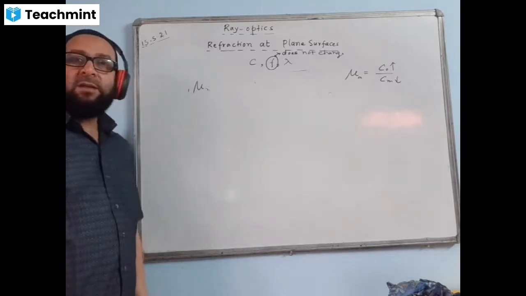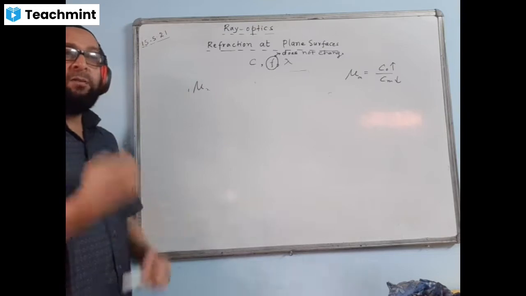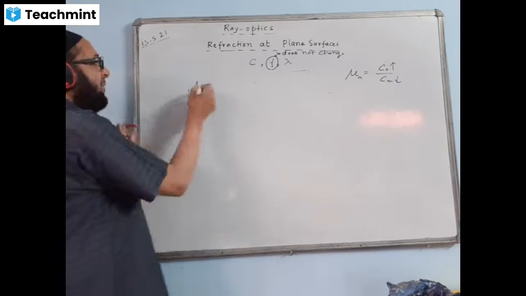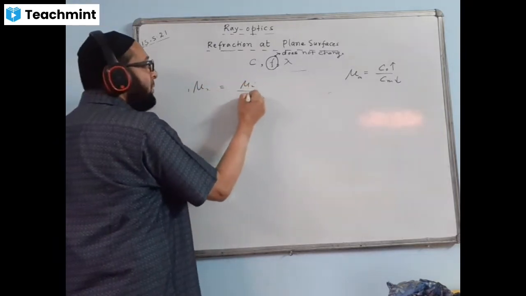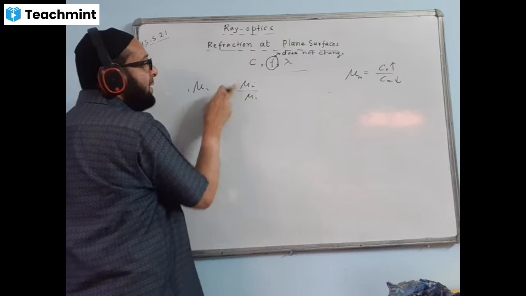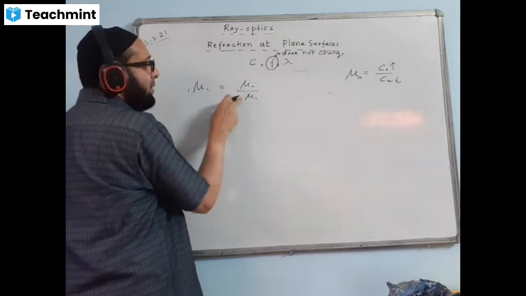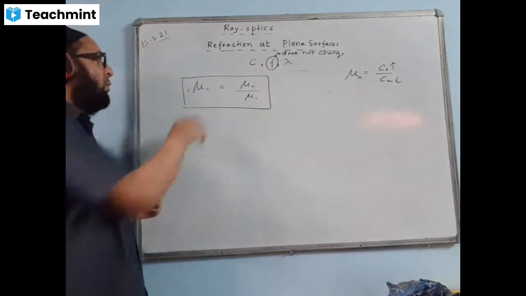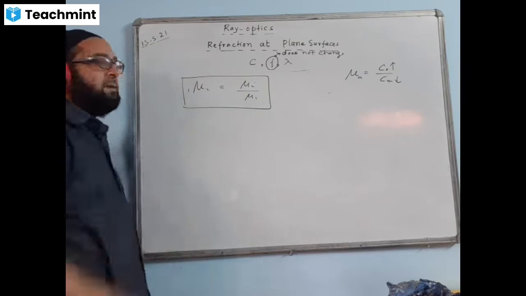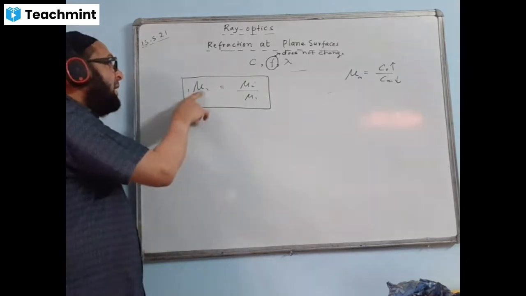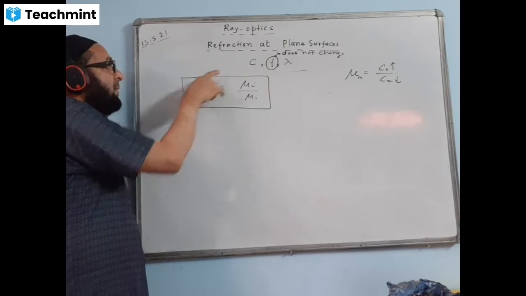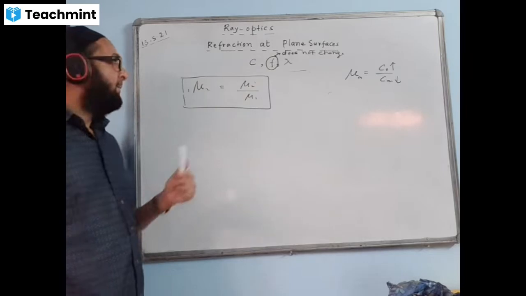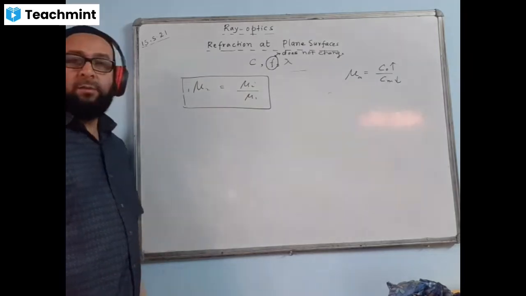If it is a non-absolute refractive index, can we express it in terms of the absolute refractive indices? Answer is yes. We can write it like this: mu2 by mu1. You may not mention that they are absolute. This is vacuum or air coming here. This becomes the relationship: 1 mu2 equals mu2 by mu1. Speed wise, we write C1 by C2. Remember it: this medium will come first, C1, and this will come down, C2. But for the refractive index, when we split it, we write mu2 upon mu1.